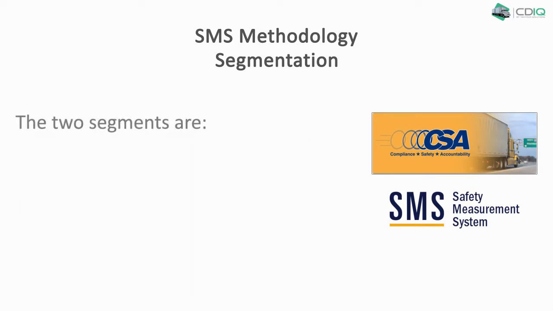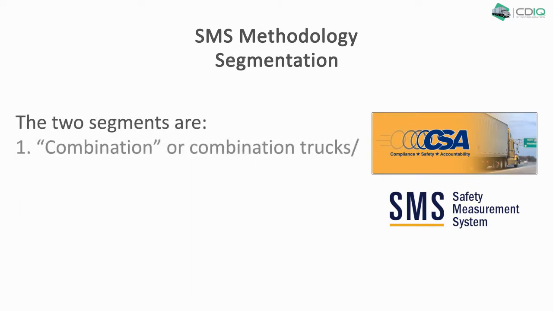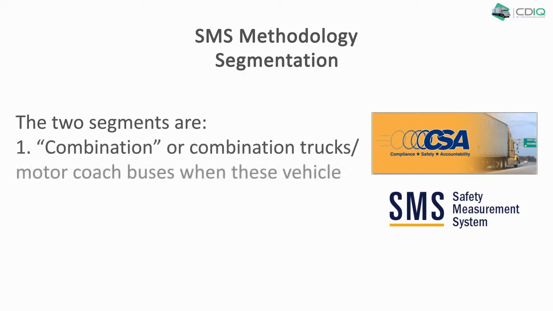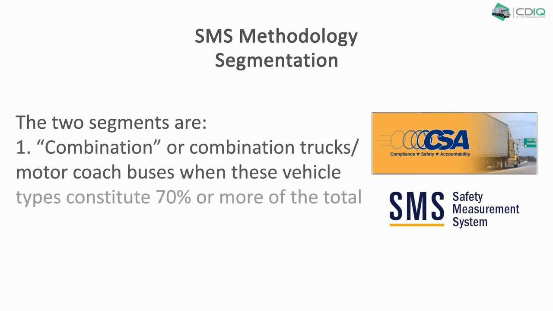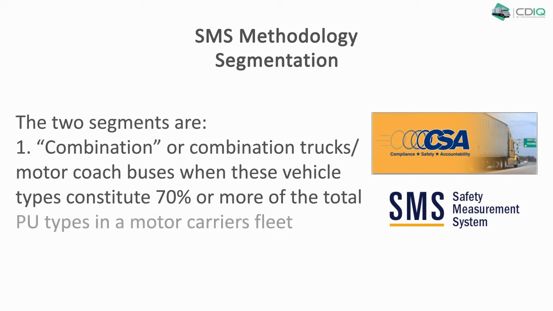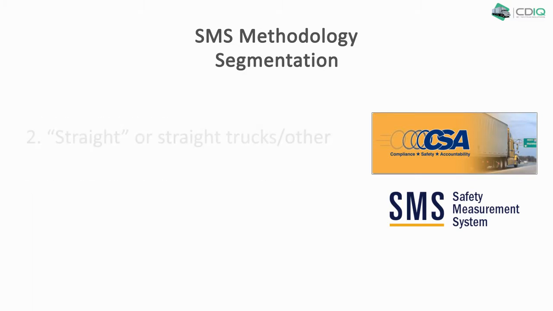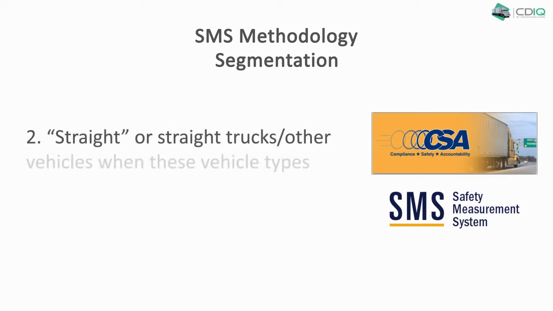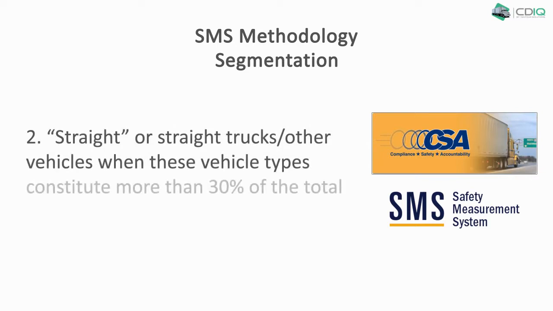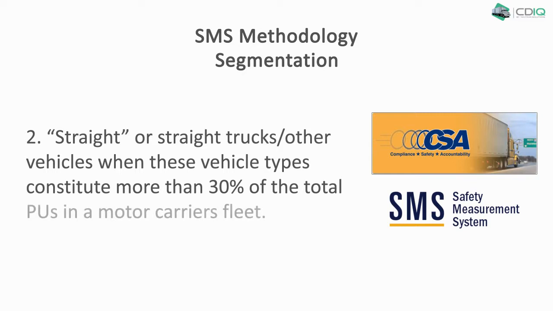The two segments are combination trucks and motor coach buses, when these vehicle types constitute 70% or more of the total PU types in a motor carrier's fleet, and straight trucks and other vehicles, when these vehicle types constitute more than 30% of the total PUs in a motor carrier's fleet.